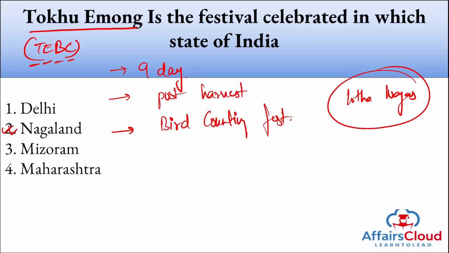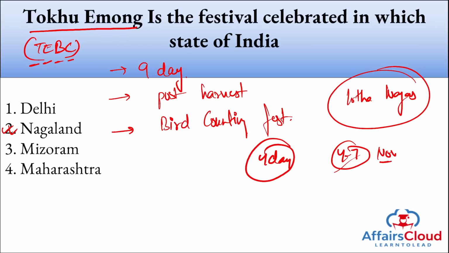All right, as I mentioned, it is a 9 day post harvest festival, but also remember, it is said that the Tokhu Imog Bird Count Festival is a 4 day documentation event to list the birds during the festival, and it was observed between 4th to 7th of November. All right, you need to know this also.